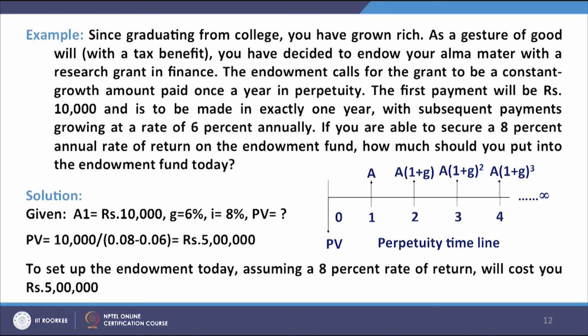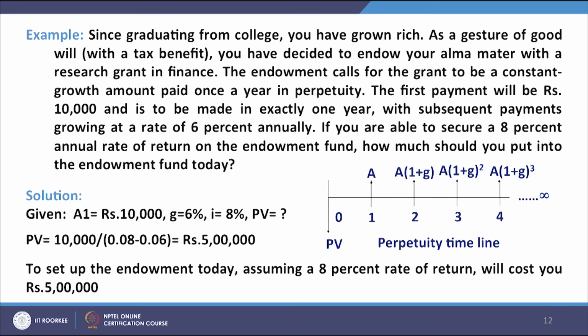Now, another example. Since graduating from college, we have grown rich. As a gesture of goodwill, you have decided to endow your alma mater with a research grant in finance. The endowment calls for the grant to be a constant growth amount paid once a year in perpetuity. The first payment will be rupees 10,000 and is to be made in exactly 1 year, with subsequent payments growing at the rate of 6% annually.